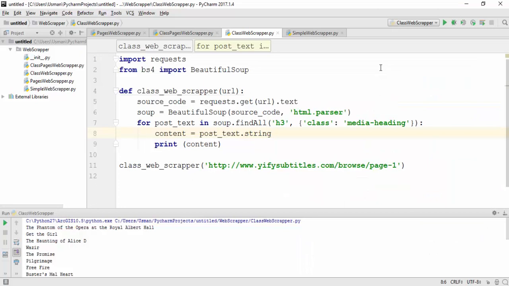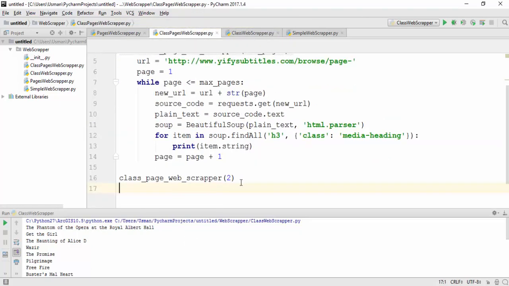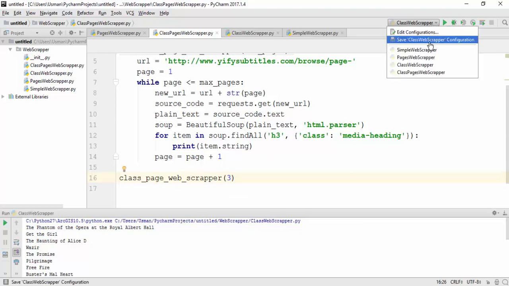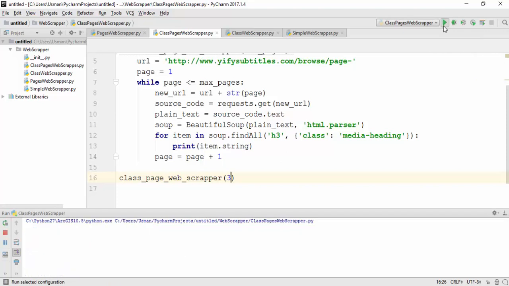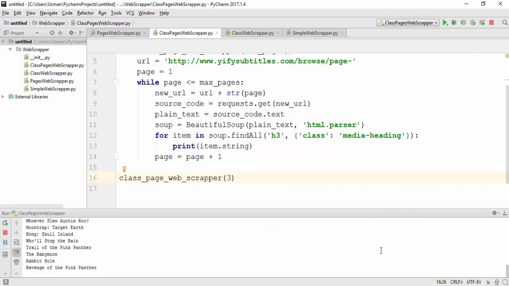Let's move towards another crawler which will get us the names of the required pages, the movie titles of different pages. Let's choose 3 pages. Let's see how it works. As it provides results for different pages.